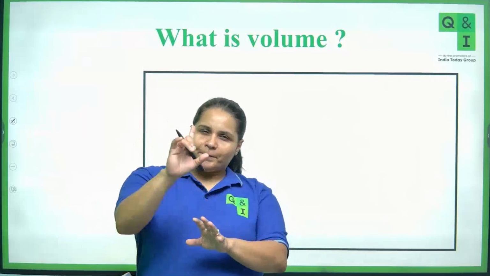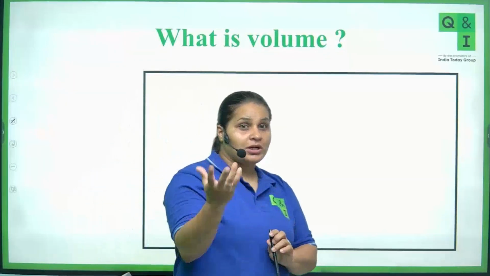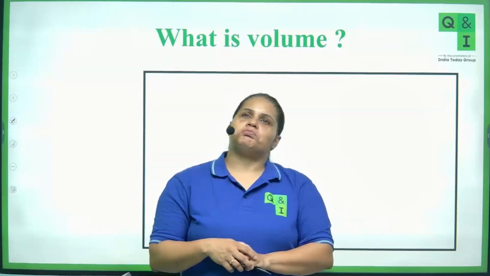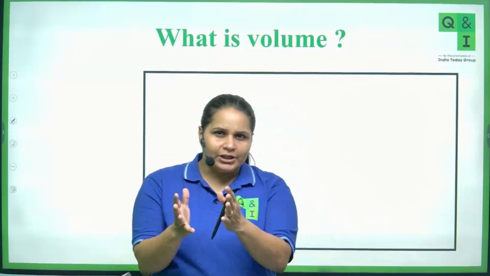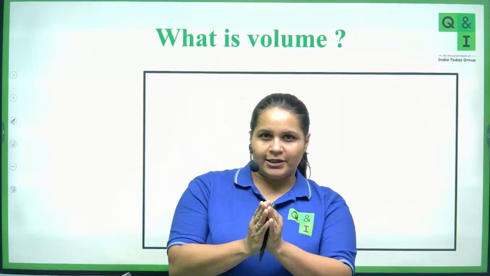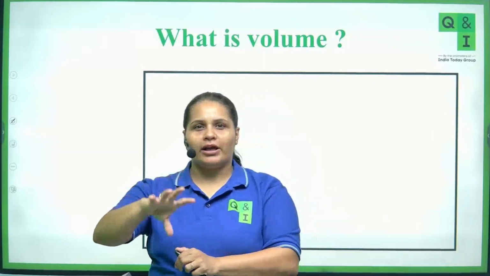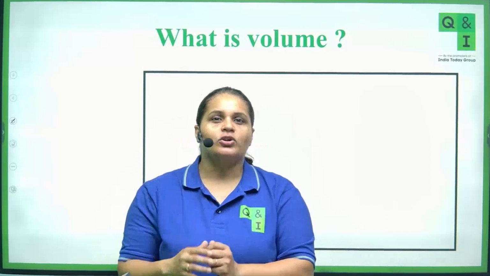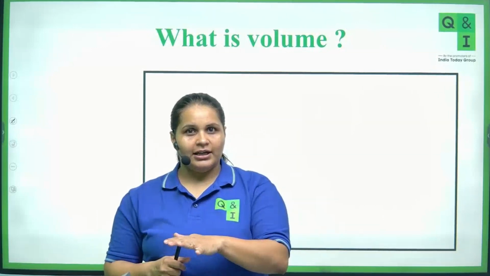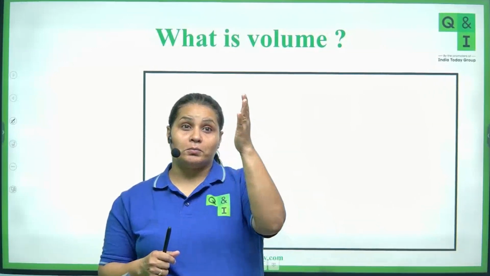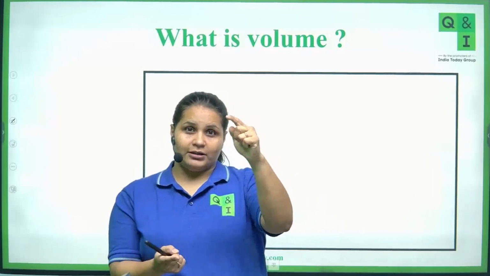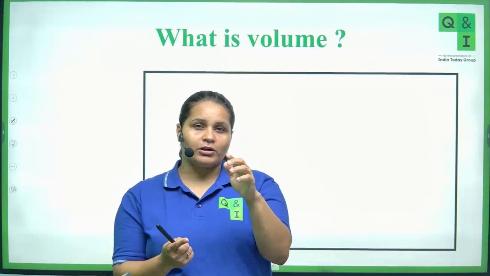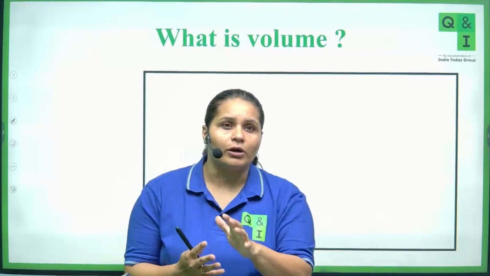Okay, Samriddhi. Now I have a point here. You are saying the capacity of storing something. Suppose I have a 1 liter bottle in which the oil is only 0.5 liter, right? So you are telling me that your bottle has the volume of 1 liter.